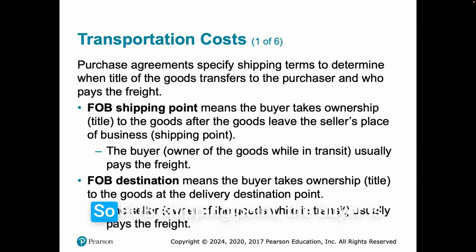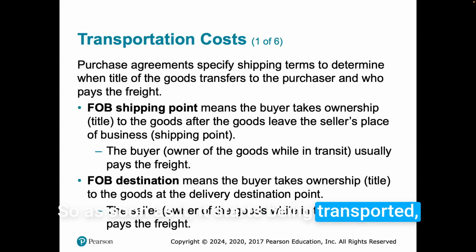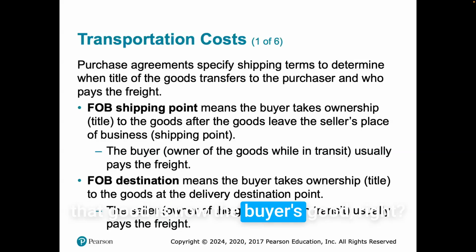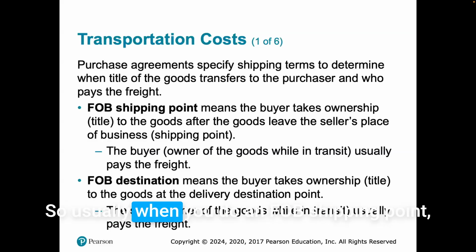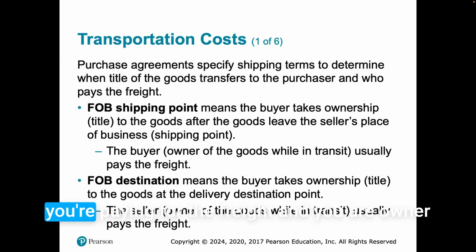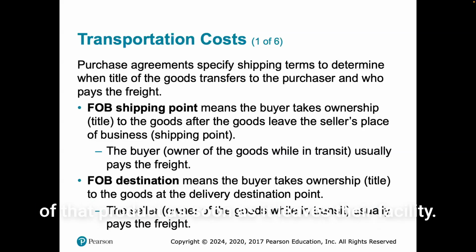So FOB shipping point, the buyer is the owner of the goods as soon as it leaves the seller's facility, right? So as soon as it starts being transported, that good is now the buyer's good. So the buyer is the owner of it while it's in transit, and usually pays for the freight. So usually when you do an FOB shipping point, you're paying for the freight and you are owner of that product as soon as it leaves their facility.